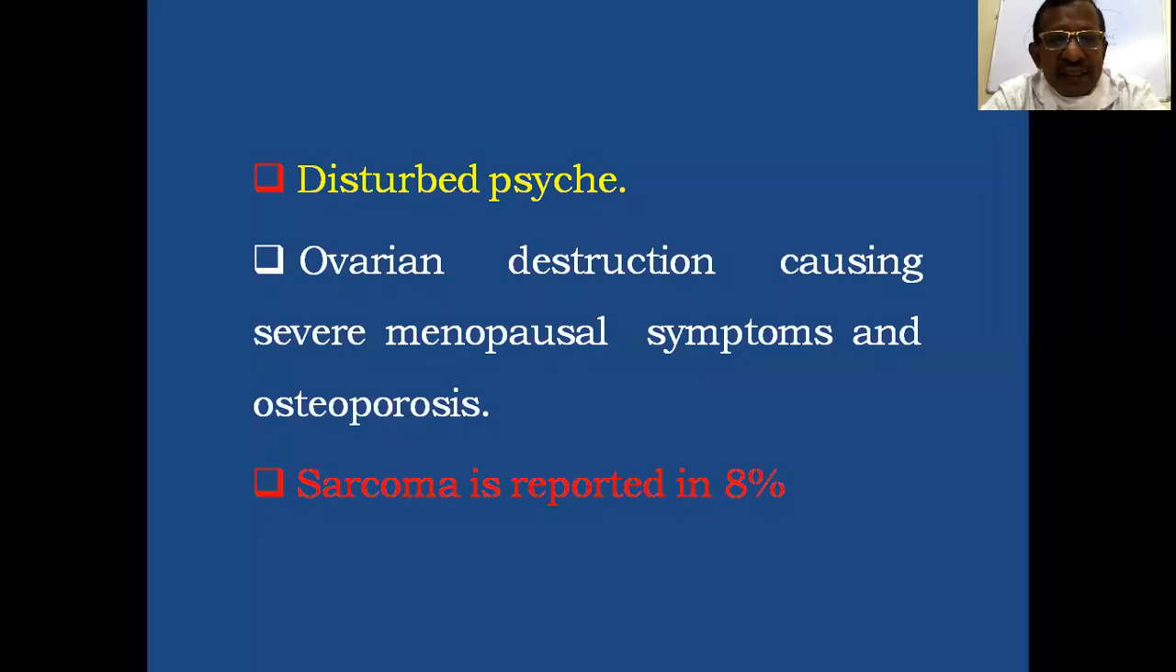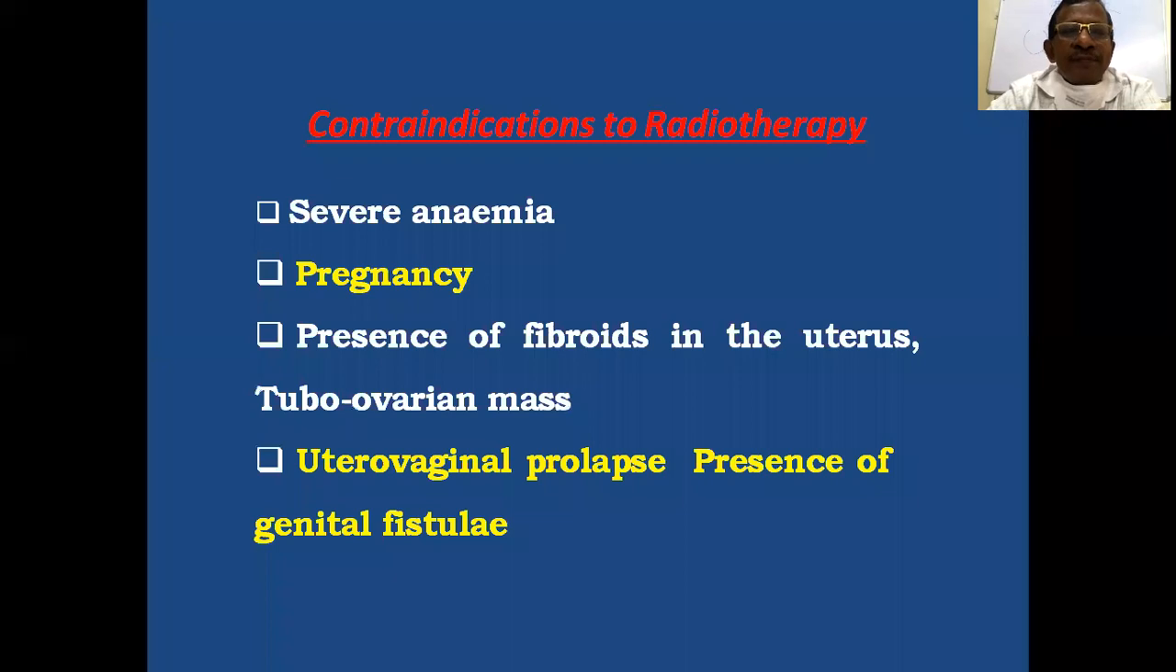Then there is a chance of development of sarcoma, reported in about 8% of cases. Uterine sarcoma is developed. Usually the late complications are very difficult to treat and permanent. So proper treatment should be given.